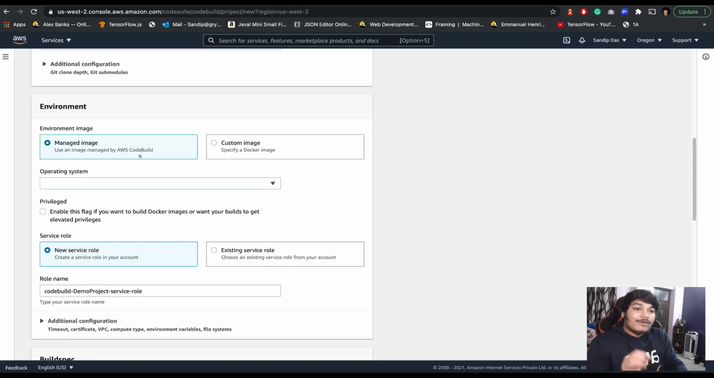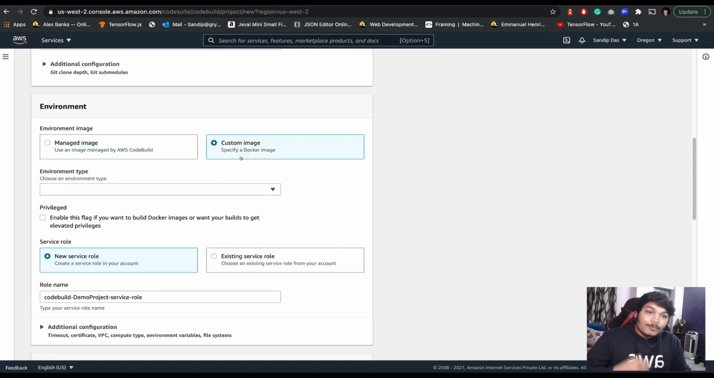So here is the environment. It's a very important part. Here you can use the managed image, which under the hood is using Docker only, right? So there you have to specify the image. Otherwise, how will it run the builds? You can either use the AWS-owned image that they maintain themselves, or you can provide a custom image. That's up to you. Here you will be using the managed one. Maybe in later videos in this series, I will show you the custom one. For now, let's go with the managed one.